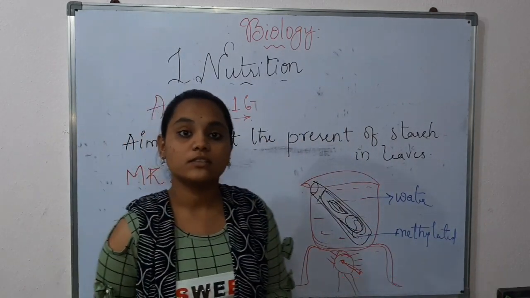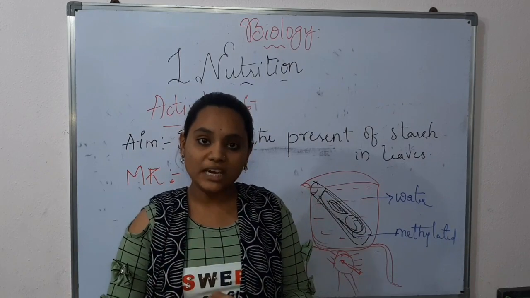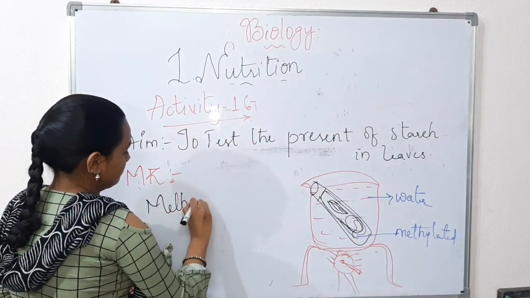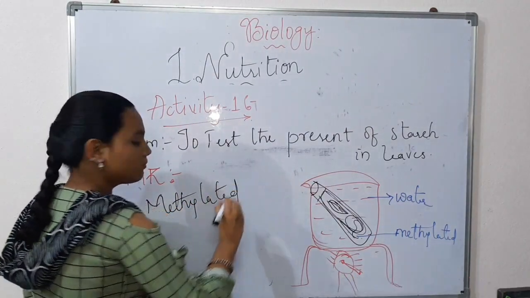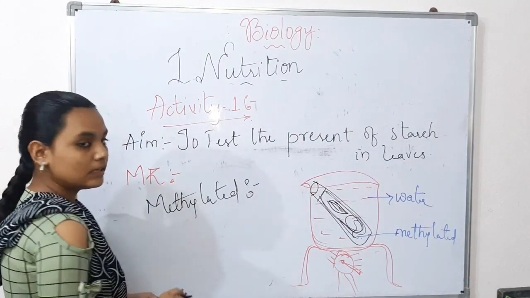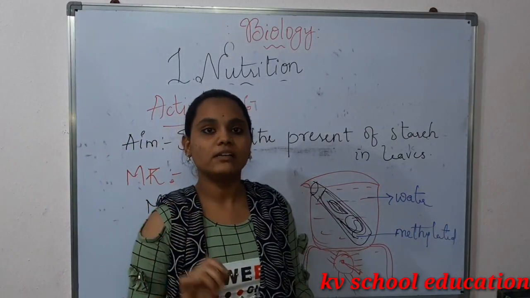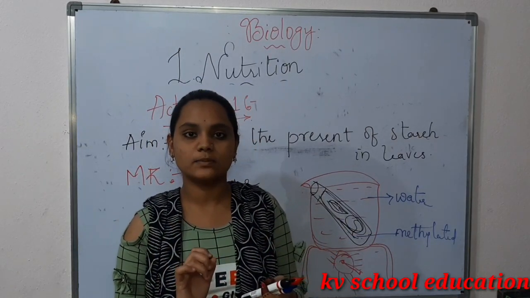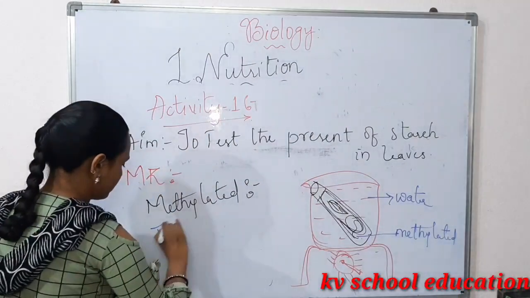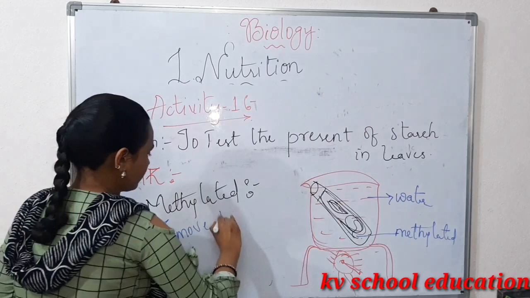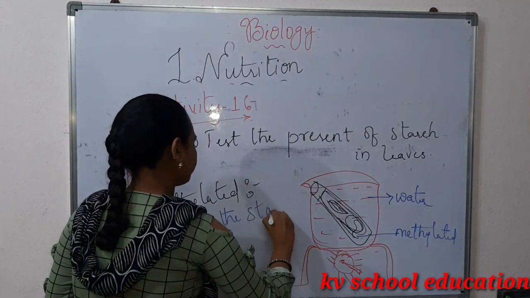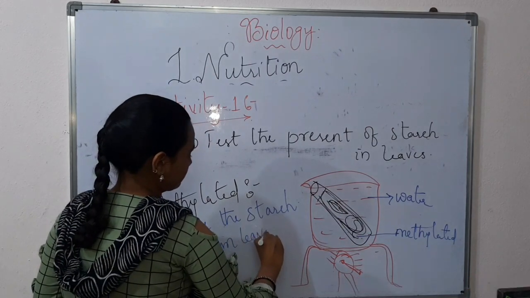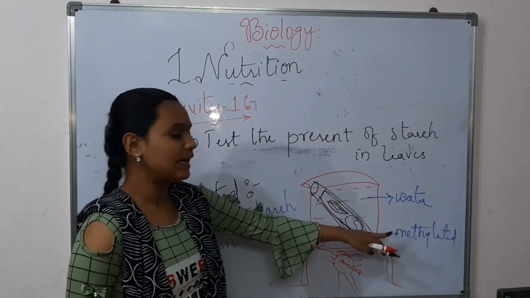So you may have a doubt: what is methylated spirit? The main function of methylated spirit is to remove the chlorophyll which is present in the leaf, or to remove the starch from leaves. So this is the main function of methylated spirit.